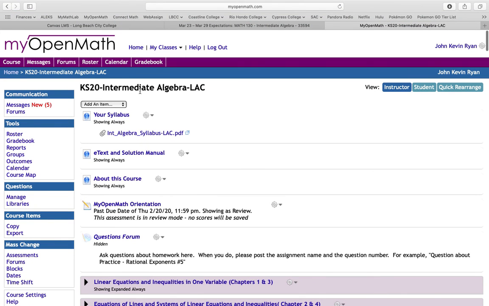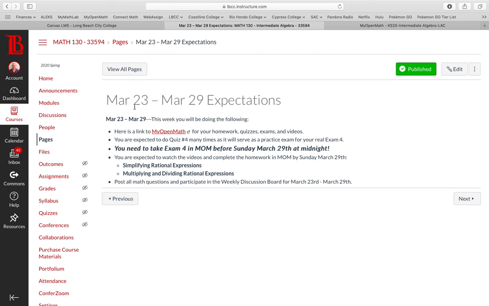The last part, let me go back to Canvas here, is the announcements. They are going to be my primary way of communicating information to you as far as if we're coming back to class, when we're coming back to class, what the updates are, and things like that. So please, every time you log into Canvas, make sure that you take a look there and make sure that you're not missing an important announcement.